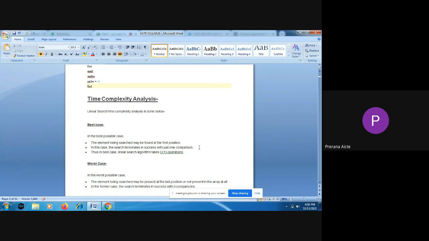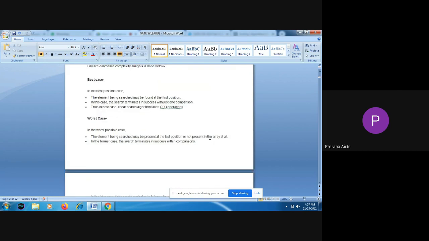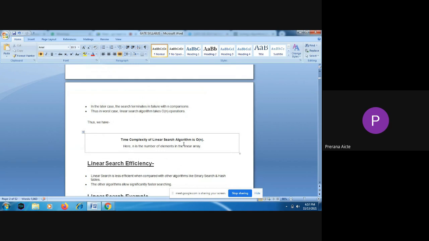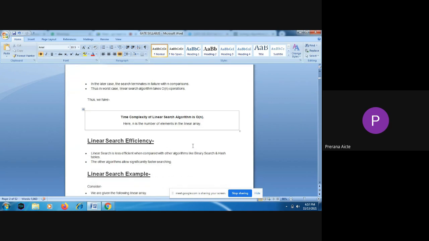The time taken to search for a particular element in the given list using linear search is order of n. But in the best case, if your element is found in the first location of the list itself, we have only one comparison. So the best case time complexity is order of 1, and the worst case is order of n. So the time complexity for linear search is order of n.